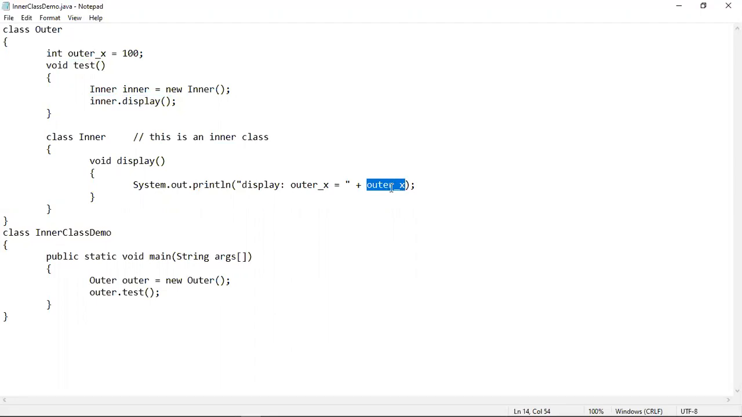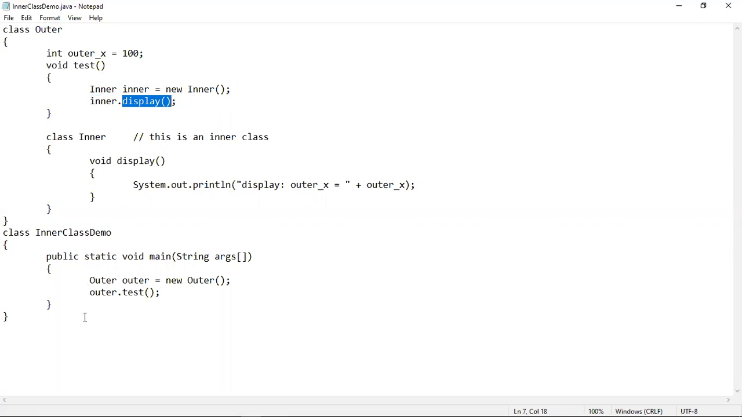Now, outer x is a variable of the outer class. As we know, inner class can directly access outer class members. So the call to this outer x variable is perfectly okay here. But if you want to call this display method from inside this outer class, you have to create an object of this inner class like this. That's what I have done here. And using the object, we have called the display method.